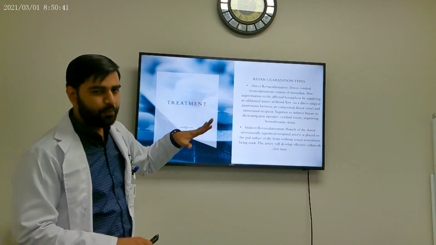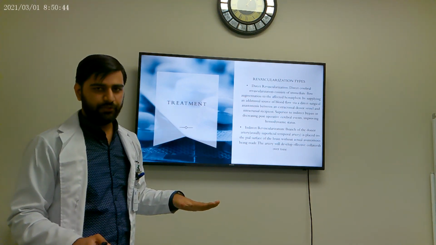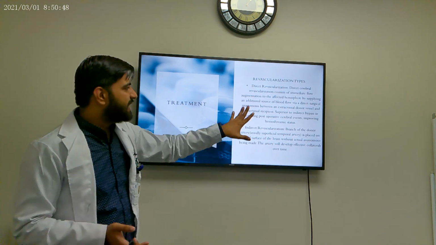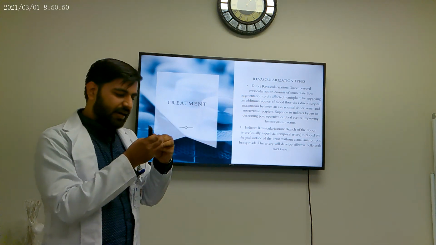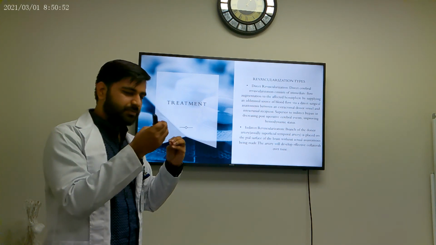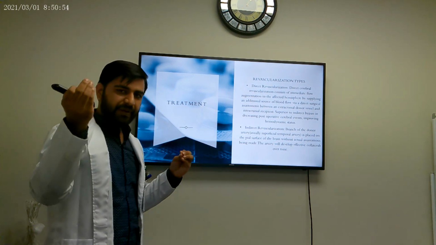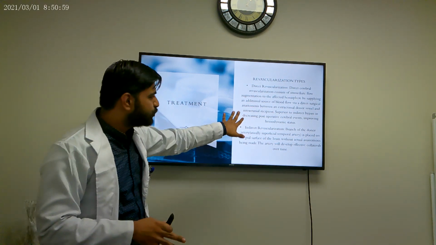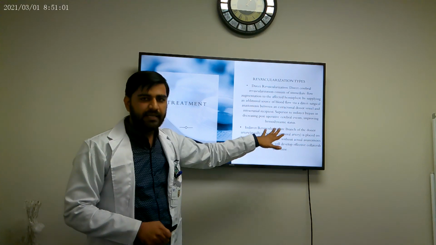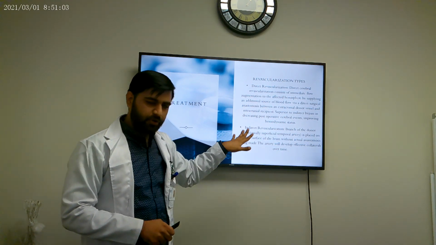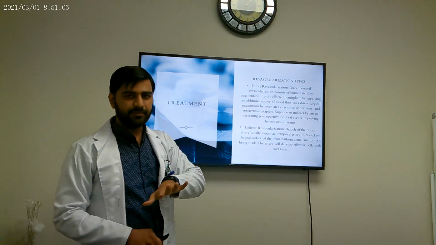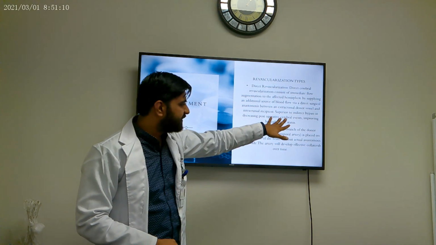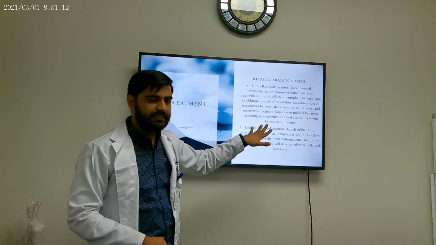Now, there are basically two major revascularization types that we use. There is a direct one, and an indirect one, exactly as the name suggests. Direct means we directly put a graft, we do an anastomosis between the stenotic artery and a patent artery, so the blood flow can go to the ischemic areas. This is the superior method. This has a better prognosis than the indirect method and the maximal medical therapy method. Usually it has decreased post-operative cerebral events and improved hemodynamic status in the patients.